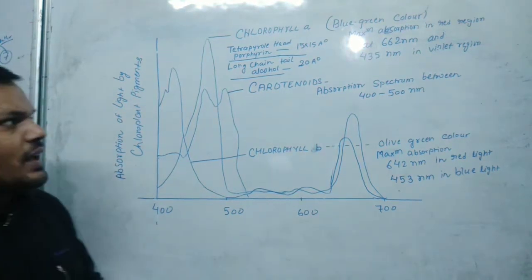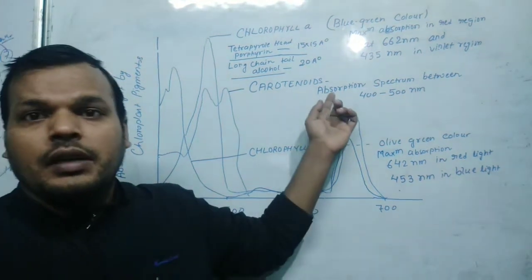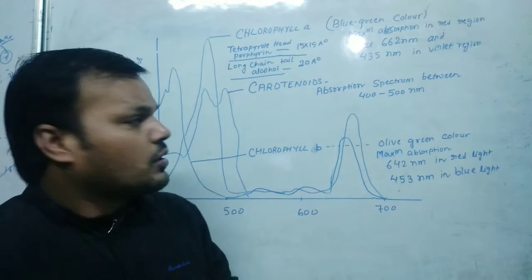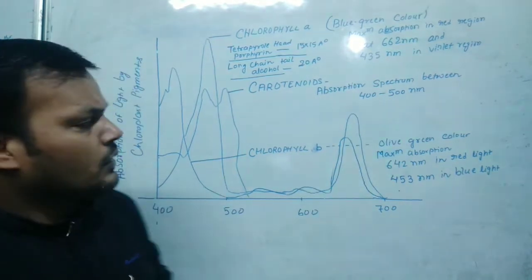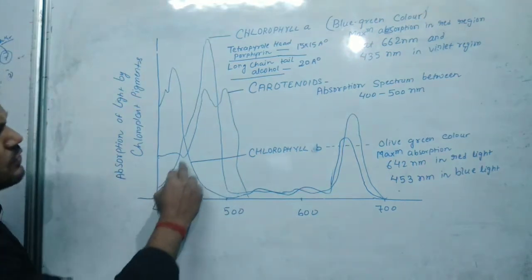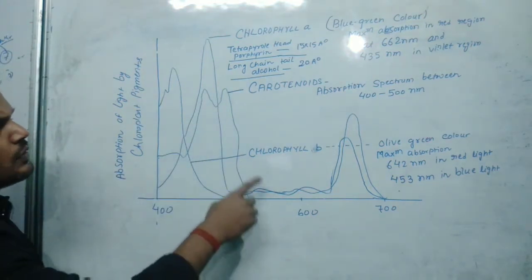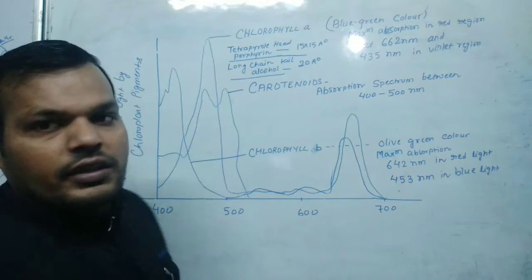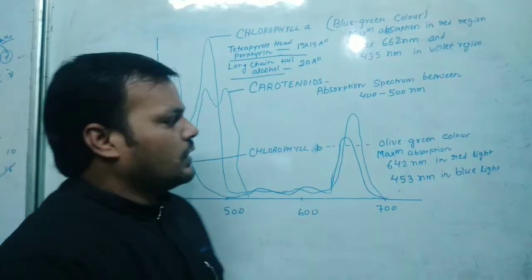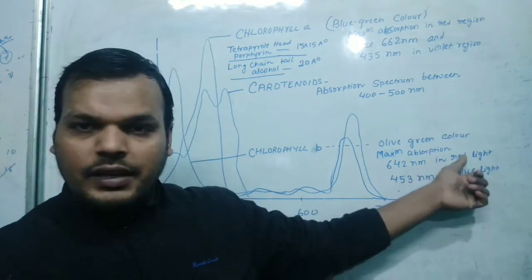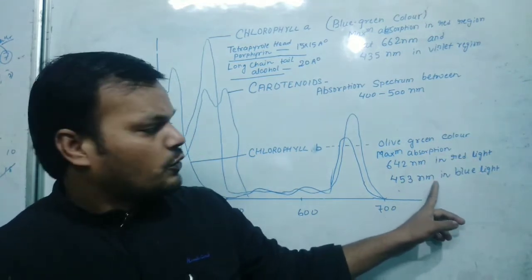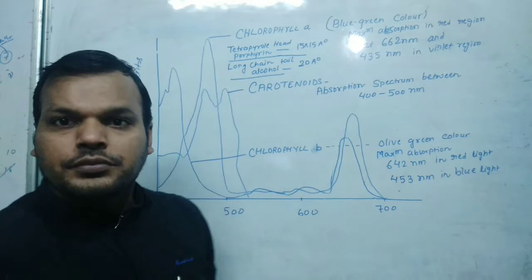Now when you talk about carotenoids, its maximum or peak absorption occurs between 400 nanometer and 500 nanometer of light. In case of chlorophyll B, as you can see the peak here, chlorophyll B is olive green in color. Its maximum absorption is at 652 nanometer in red light and 453 nanometer in blue light.